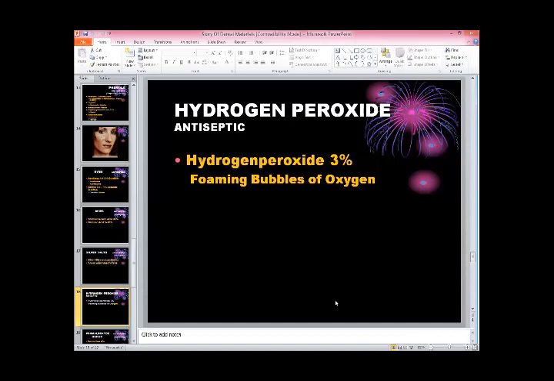When hydrogen peroxide reacts with the proteinous material, it gives bubbles, and those bubbles kill the anaerobes. Mouthwashes are available in the market, or we can use a 2% or 3% dilution. It gives us foaming bubbles of oxygen, and this is the only compound we are using